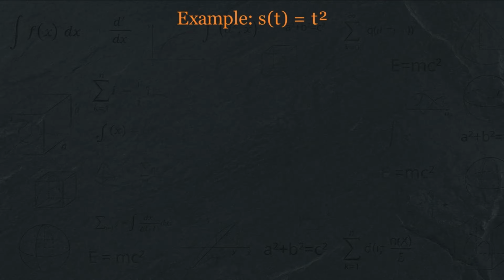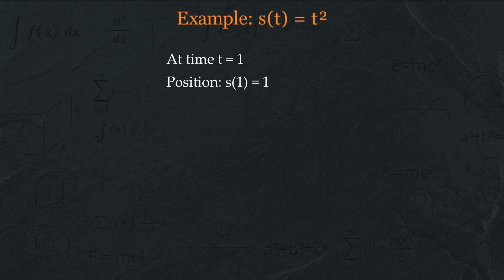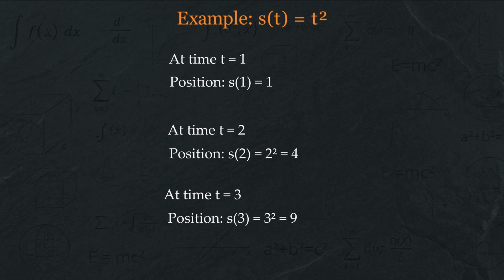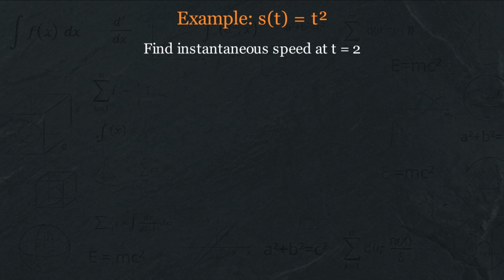Let's make this concrete with a simple example. Suppose the position of an object is given by s of t equals t squared. This means at time t equals 1, the position is s of 1 equals 1. At time t equals 2, position is s of 2 equals 4. At time t equals 3, position is s of 3 equals 9, and so on. Question: what is the instantaneous speed at time t equals 2?